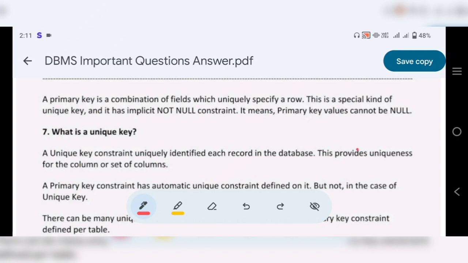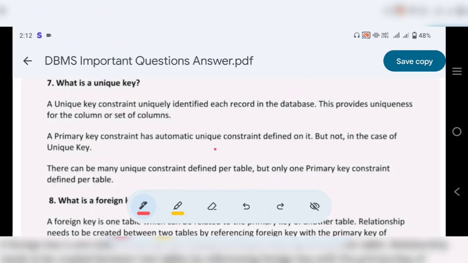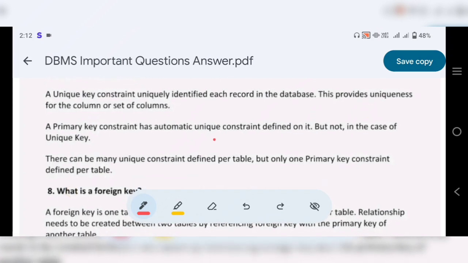The next question is, what is a unique key? A unique key uniquely identifies each record in the database. This provides uniqueness for the column or set of columns. A primary key constraint has an automatic unique constraint defined on it, but not in the case of a unique key. There can be many unique constraints defined per table, but only one primary key constraint defined per table.